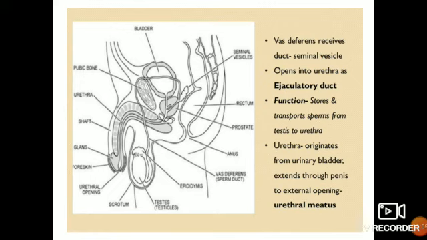The urethra originates from the urinary bladder and extends through the penis to the external opening, that is the urethral meatus. As we have discussed in the previous slide also, there is a common passage for the urine and for the sperm. So this vas deferens or sperm duct, which is carrying the sperm, actually carries not only the sperm, but it also receives the secretion of the seminal vesicle and the prostate gland.